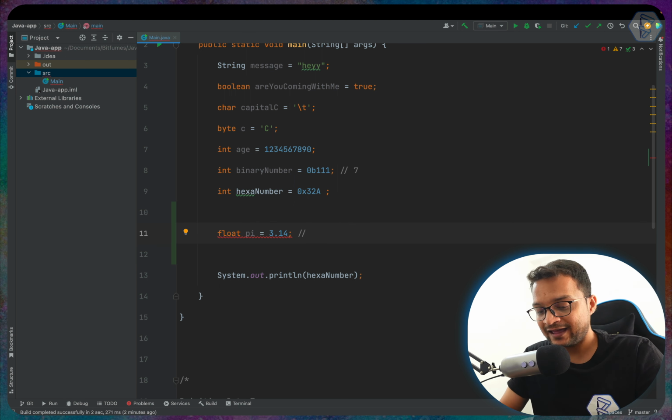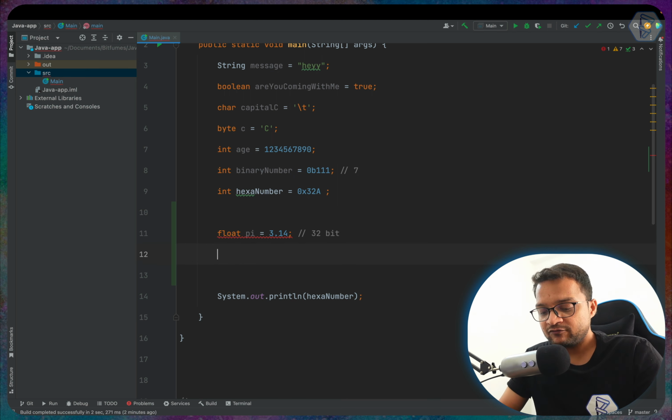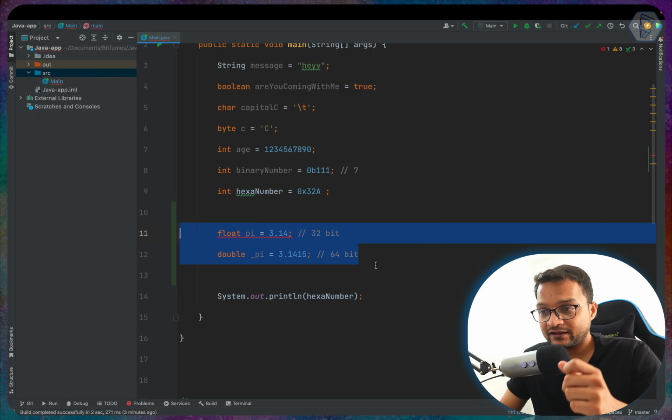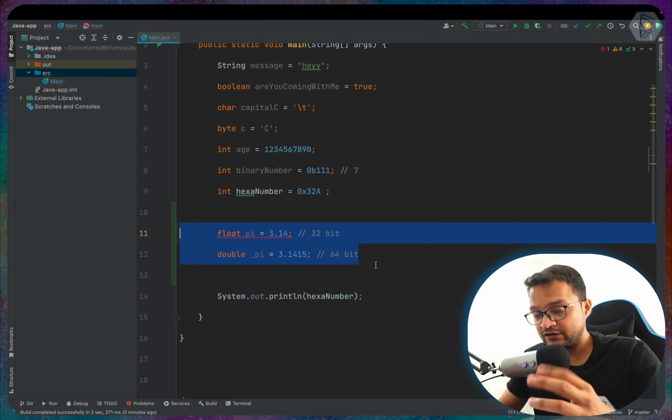This float actually takes 32 bits of memory, but if you create a double, and let's say underscore pi to represent another pi variable, so I'm going to say 3.1415, something like that, it's going to take 64 bits of memory. Now, which one do you use and which one is right to have in your code?